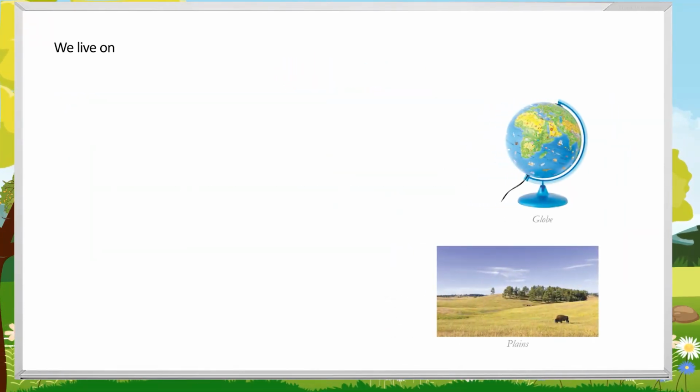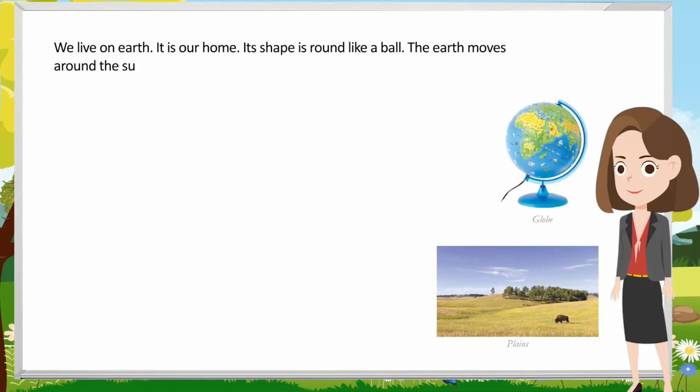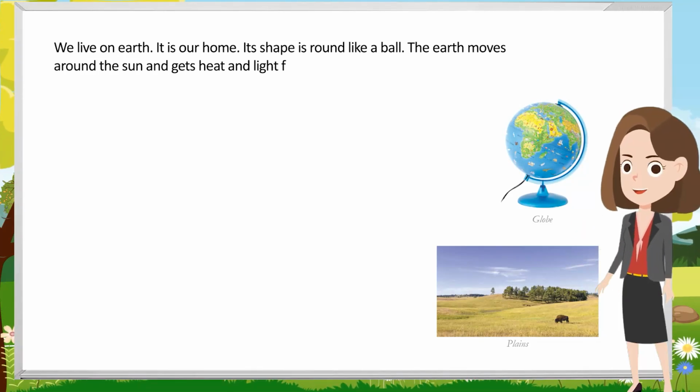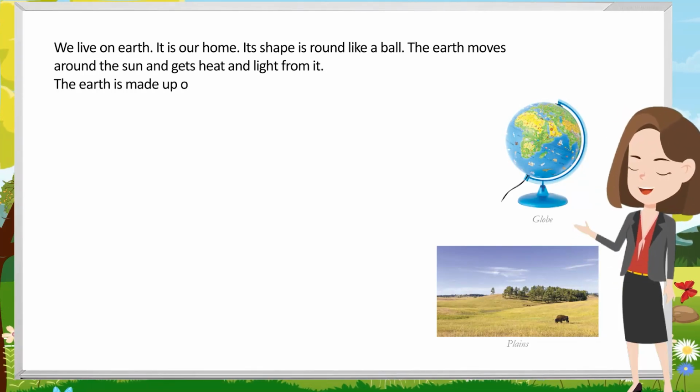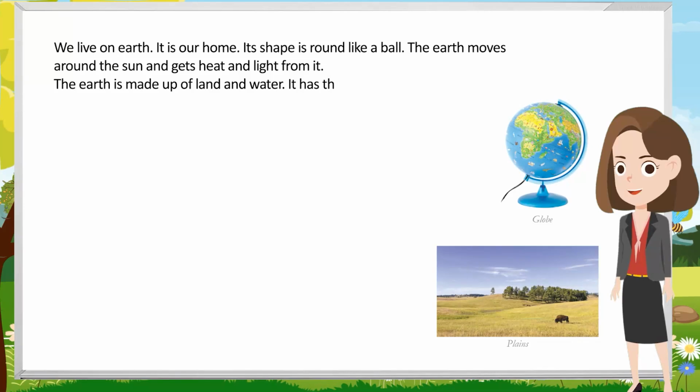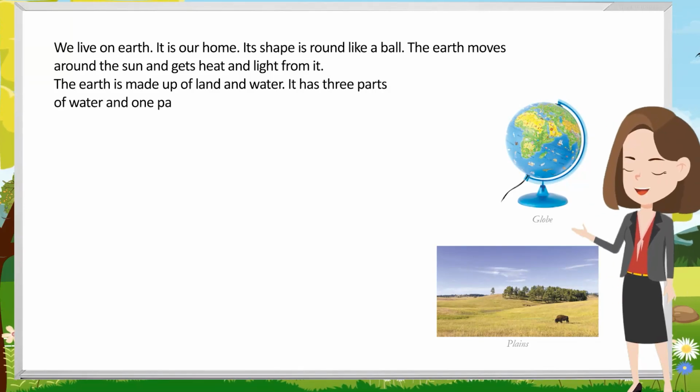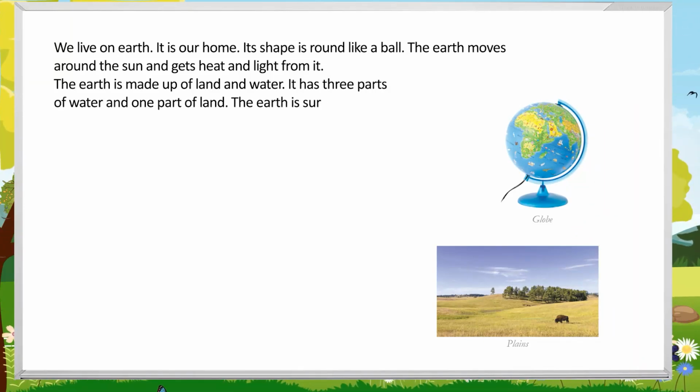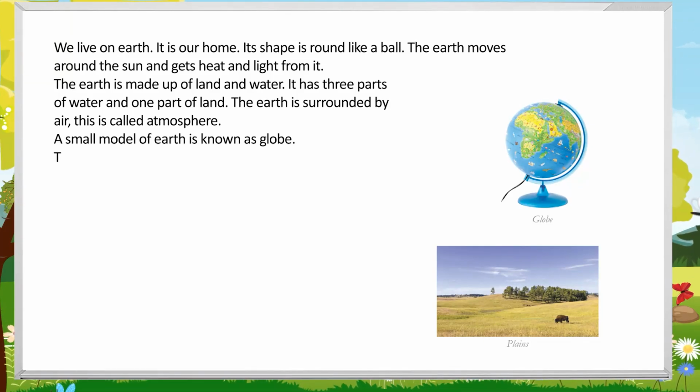We live on Earth. It is our home. Its shape is round like a ball. The Earth moves around the Sun and gets heat and light from it. The Earth is made up of land and water. It has 3 parts of water and 1 part of land. The Earth is surrounded by air. This is called atmosphere. A small model of Earth is known as globe.